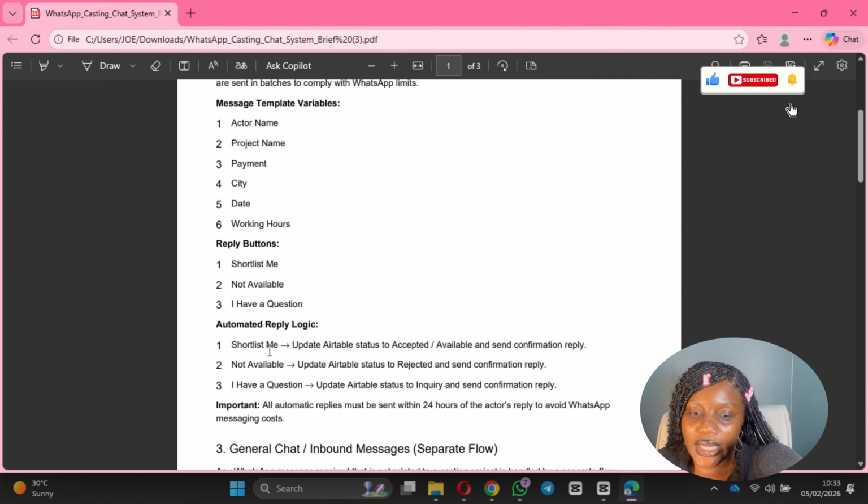So the person here is saying that the messages are sent out in batches to comply with the WhatsApp message, which are the message templates, variables, and these are the buttons. These are the replies that the cast, or whoever they send the message to, is expected to respond with. So let's go and build something that could represent what they are trying to achieve here. Of course, if I'm in a meeting with this client, you're going to do a better job looking at the parameters and how we can better analyze this. But simply, this is how we could go about it.